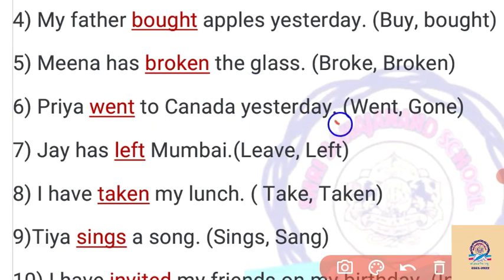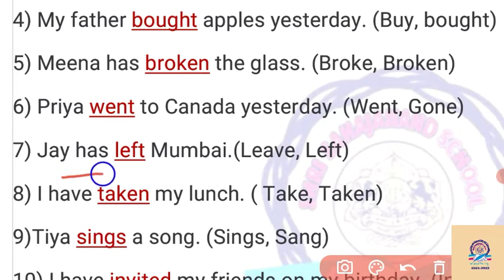So go changes into went. So we have to put here went in the past form. By saying yesterday, we have to write the past form of the verb. Then Joy has is given, so we have to write the past form of the verb, that is left. Joy has left Mumbai here.